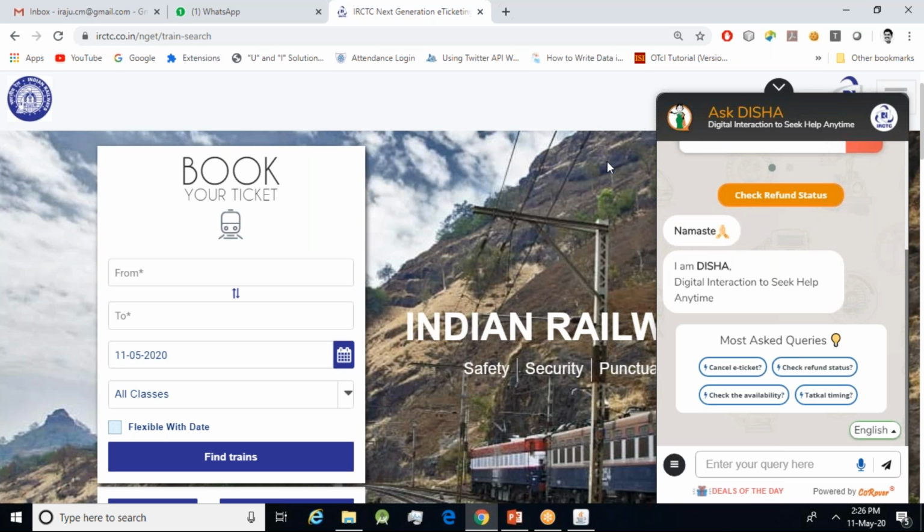It's not that IRCTC created an applet. It's something else. It's a chat box here, but it's something like this. What I would like to say is, an applet is a small program which is embedded in a large program. Here, the IRCTC website is a large program, and this particular small portion is there, the Ask Disha chat box. This is a small app. You have understood, right?